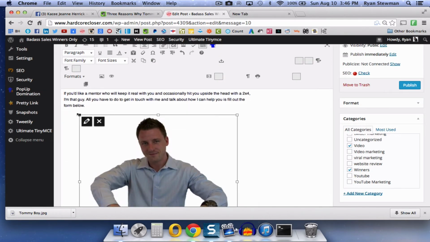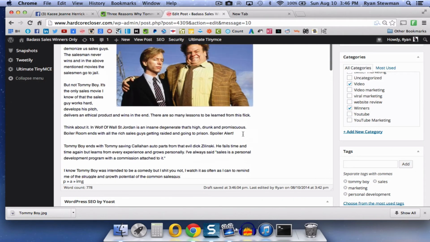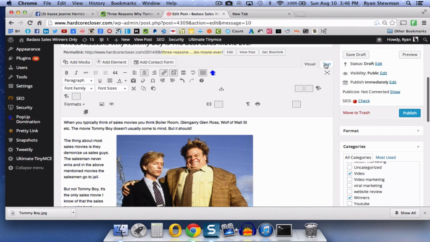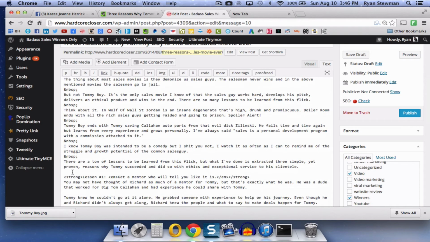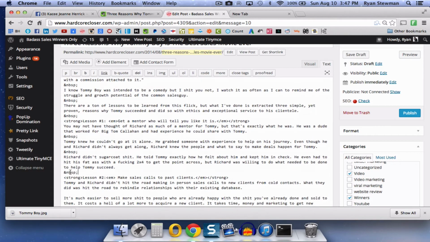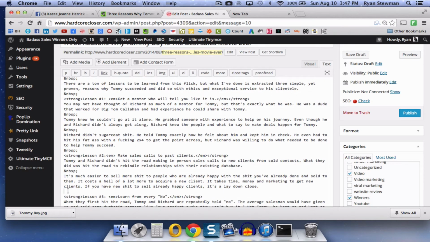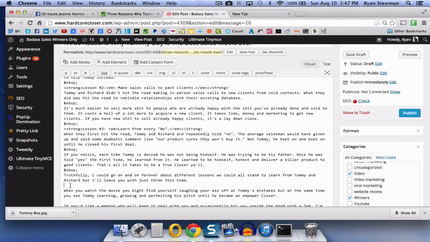Then I'll just shrink this down a little bit too. And the last thing that you do, after you've got everything set up on the visual side, you go to text and you put in the spaces, which is this code right here, NBSP. This is like HTML for putting paragraph breaks in here. If not, it will all run together and it will look like shit. That's the only code that you have to know.